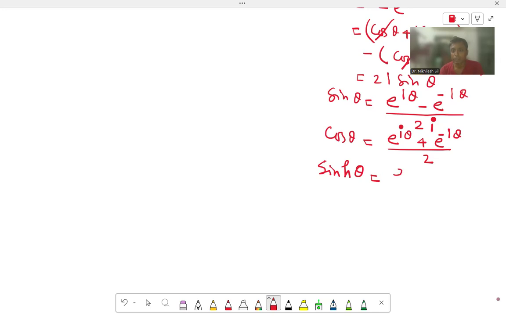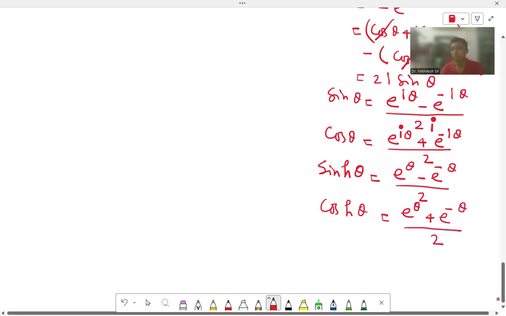So it becomes e to the power theta minus e to the power minus theta, omitting I, divided by 2, and cos hyperbolic theta is equal to e to the power theta plus e to the power minus theta divided by 2. So if we add, we will get cos. If we subtract, we will get sin. Normally there is an I in I sin theta, but when you are finding the hyperbolic function, then no I is there.